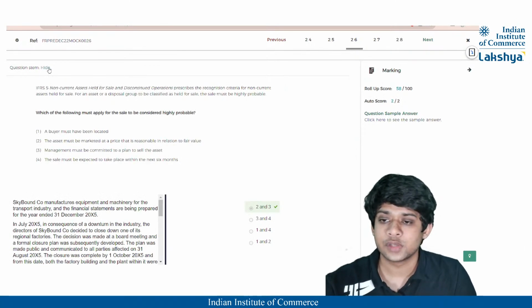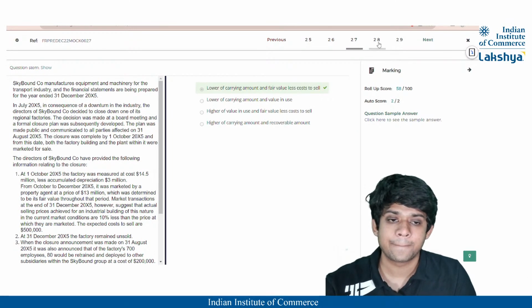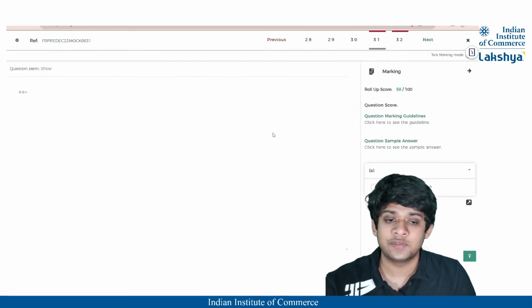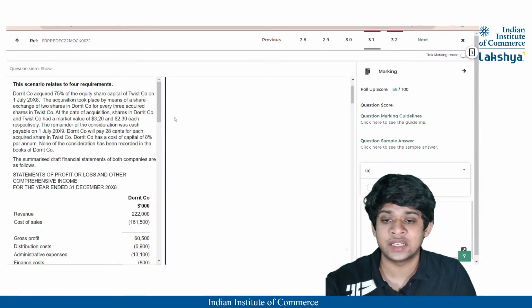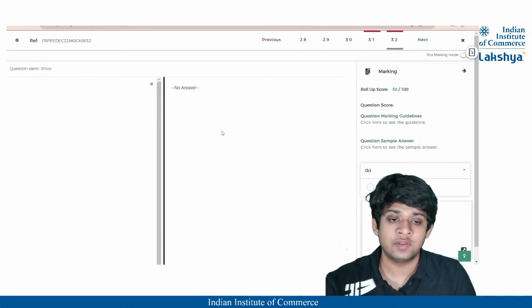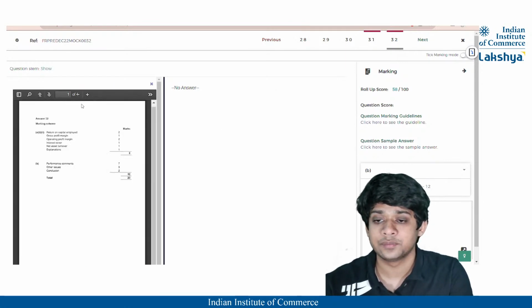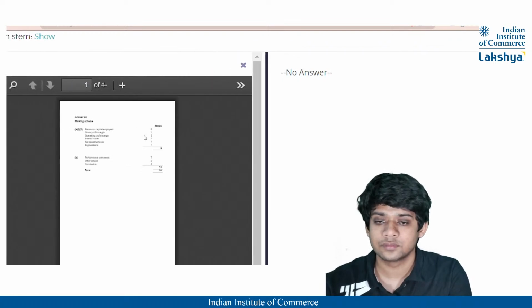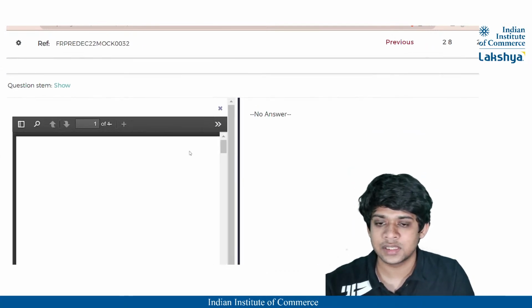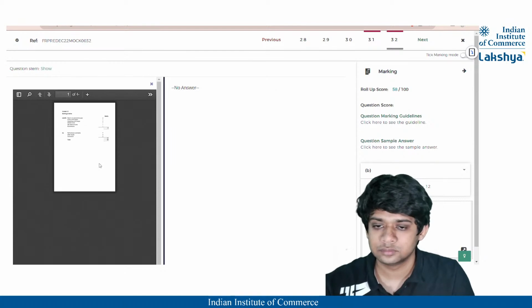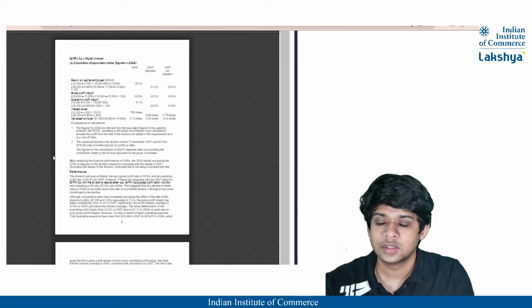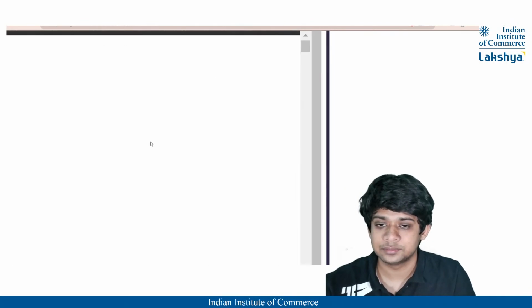Okay. So I think all others are clear. Yes, for 30th one, we've already, okay. For the 31st one, we've already prepared the financial statement separately that I've shown you the calculations for. Okay, and for the 32nd one, guys. So here we look at the solution which is specified here. Okay, is it opening the solution part? Okay, I've clicked on the marking scheme. Yes. So let us look at the solution, guys.